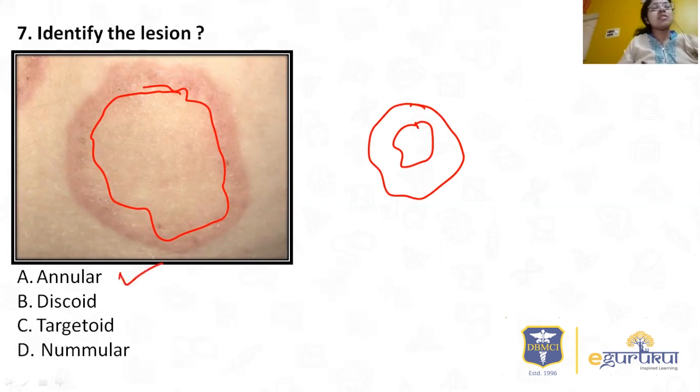So why is it not discoid? A discoid lesion could be like this. It could be disc-shaped.